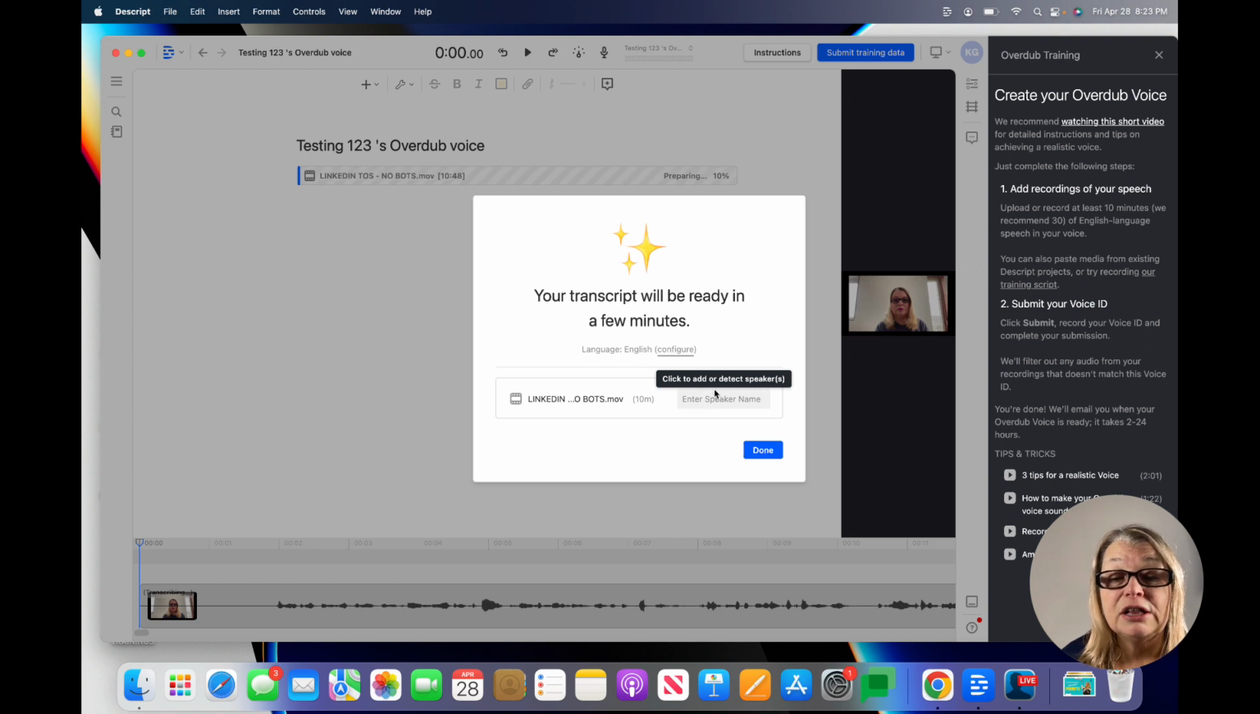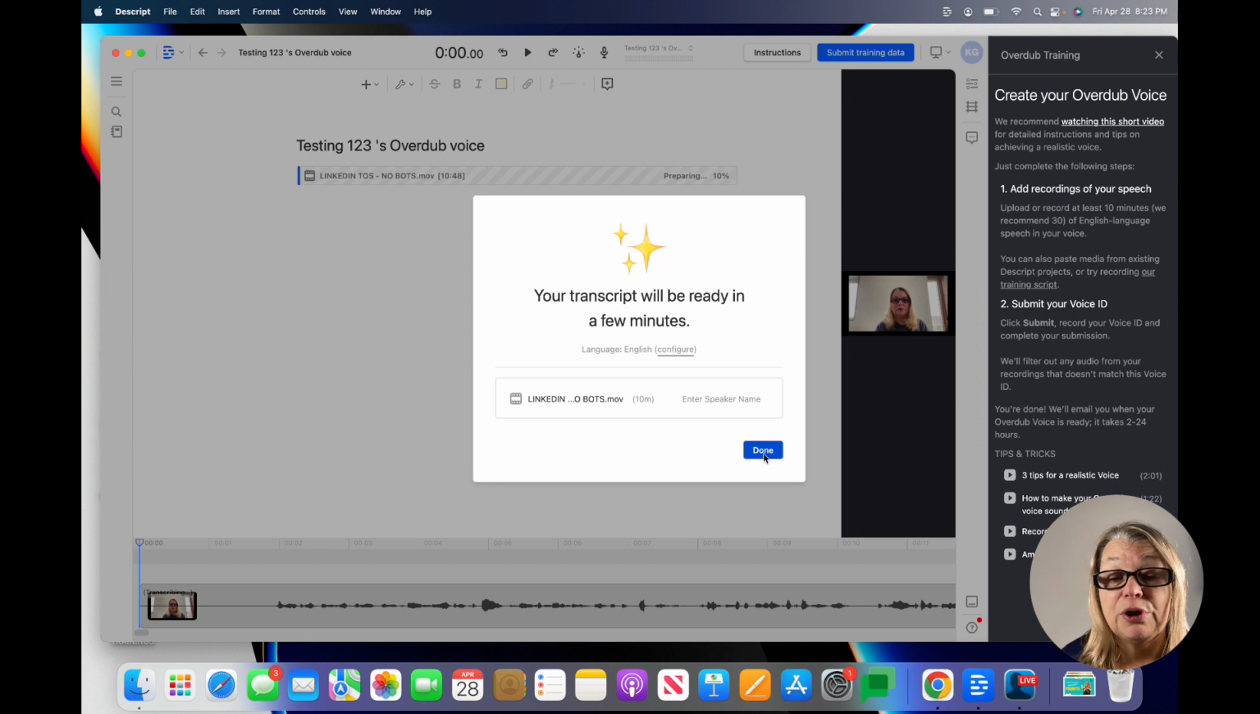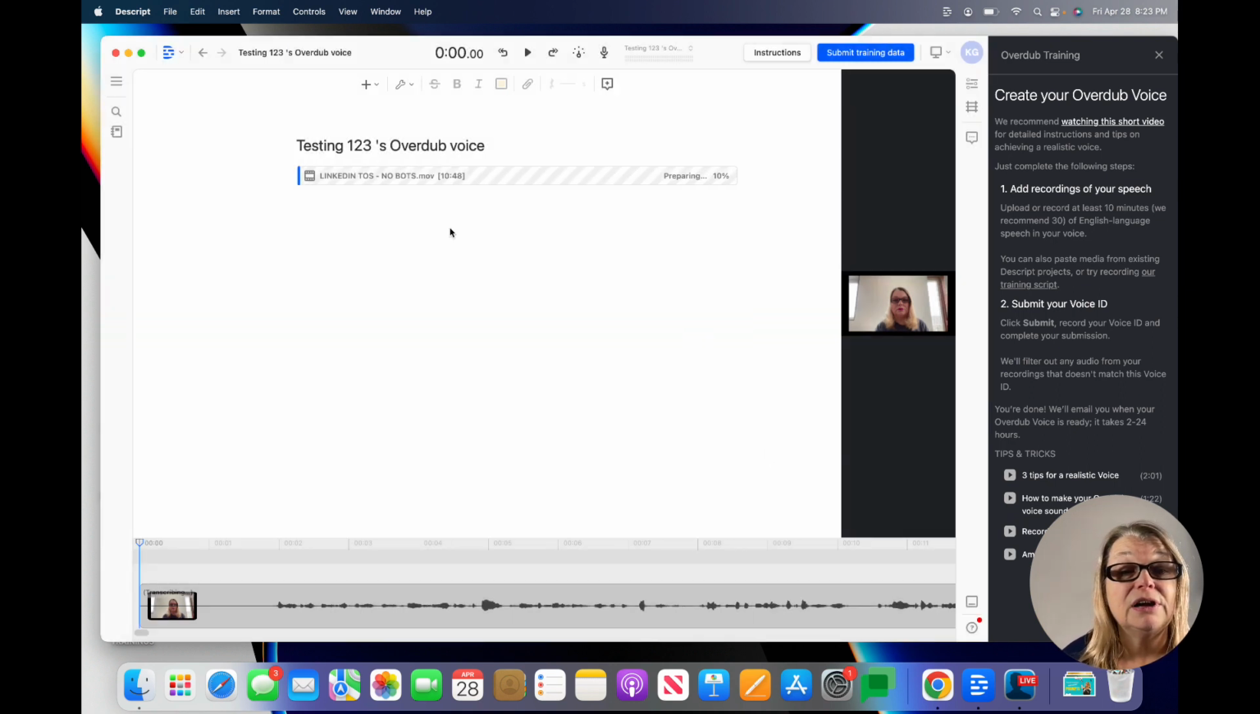You can click to add or detect speakers. So we could detect speakers. I'm the only one, so we're just going to click done on there, and it's doing that prep thing.